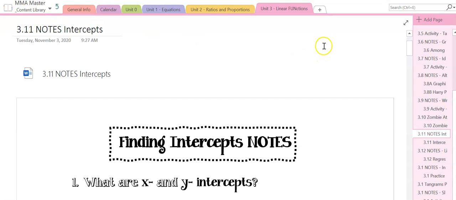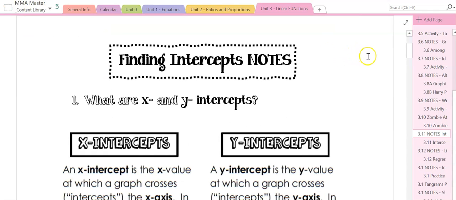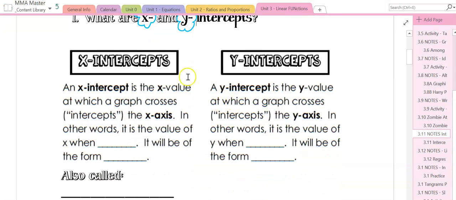So the first thing we want to talk about is what are the X and Y intercepts. We've definitely covered the Y intercept tremendously, okay? But let's talk about what both intercepts are. An x-intercept is the X value where the graph crosses the X-axis, okay? In other words, it is the value of X when your Y value equals 0. And it'll be written in the form of (X, 0).